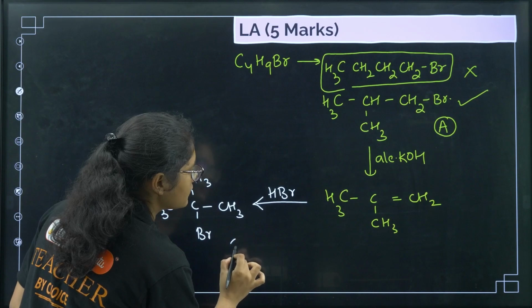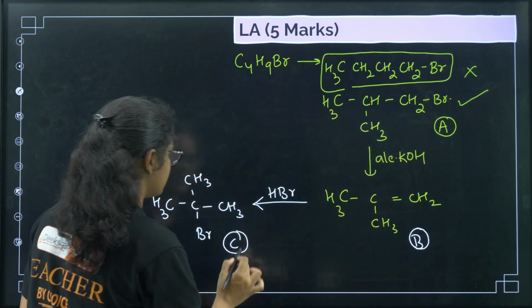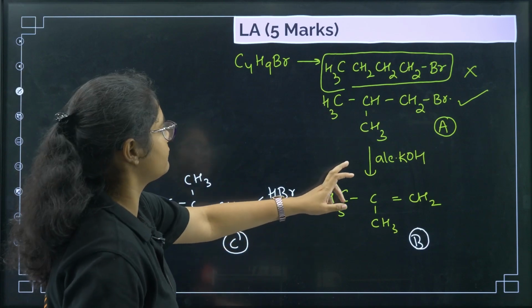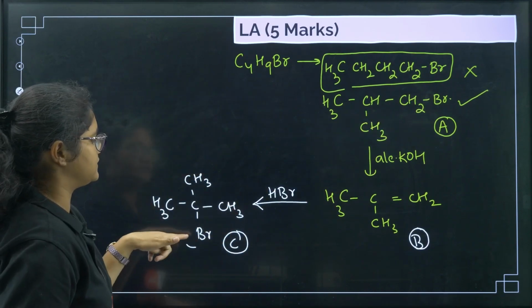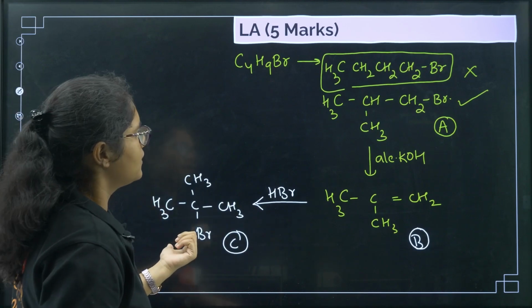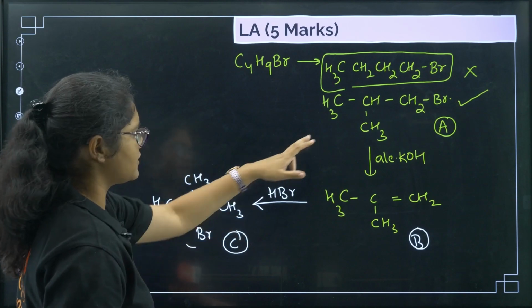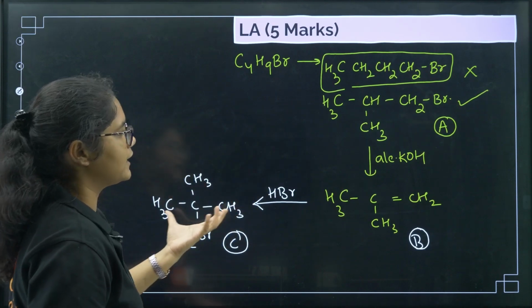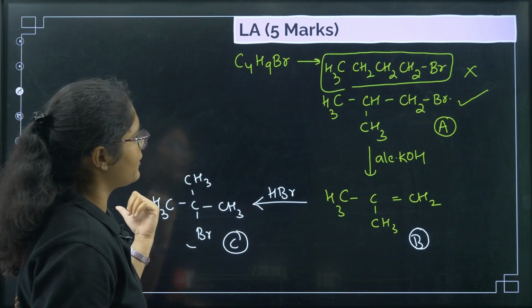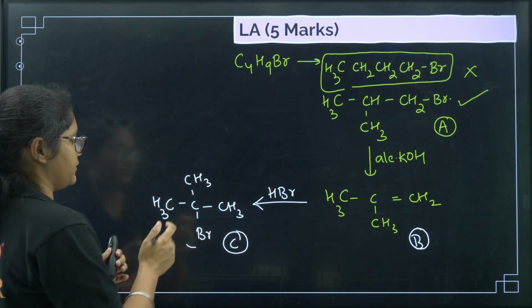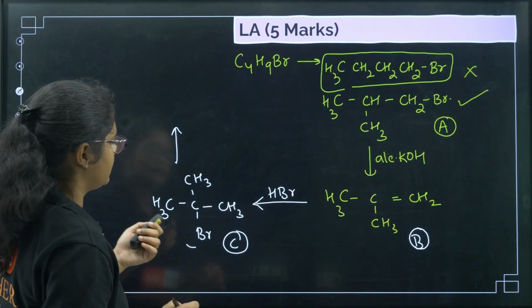And they have told that this is B. About C, C is an isomer of A. So is it an isomer of A? Yes, you can see here bromine is present on the first carbon and here bromine is present on the second carbon, and the structure is also different. So this is a different isomer, chain isomers you can say. But the compounds A and C are related in this way. Next we have done A, B, C, D.